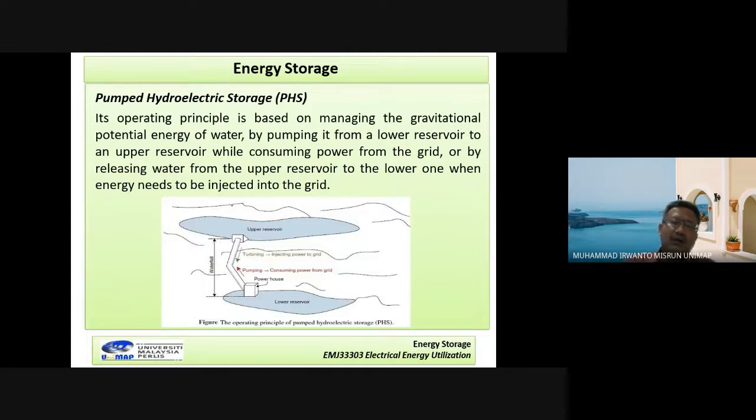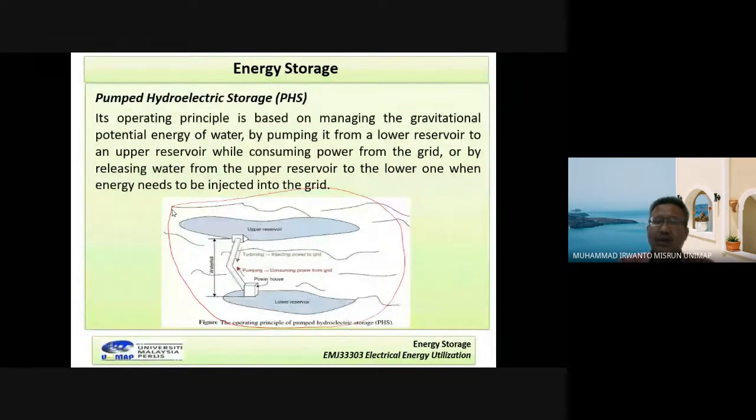Now look at this figure for the pump hydroelectric storage. Here the system consists of, first, the lower reservoir, which collects water here.